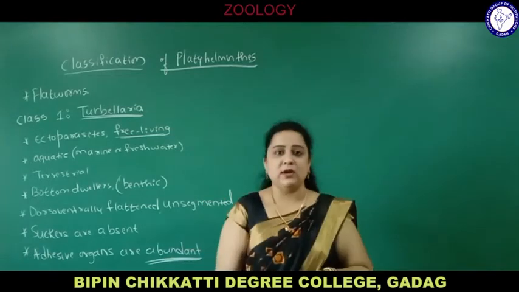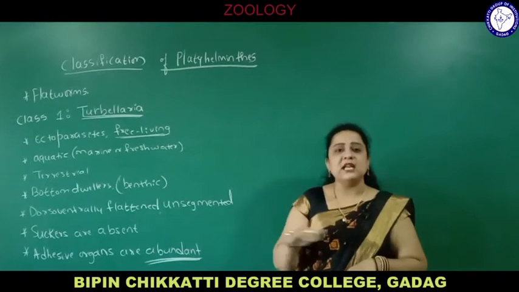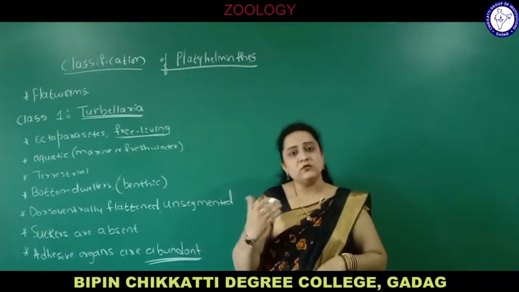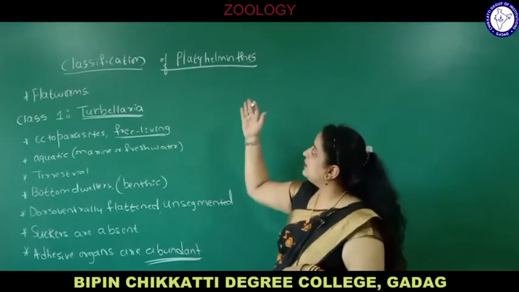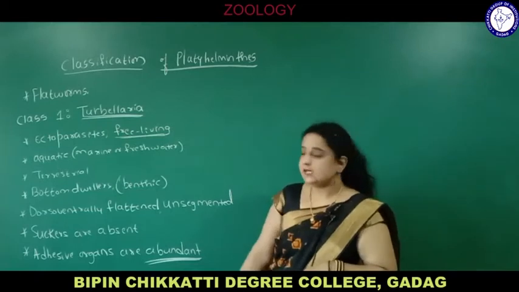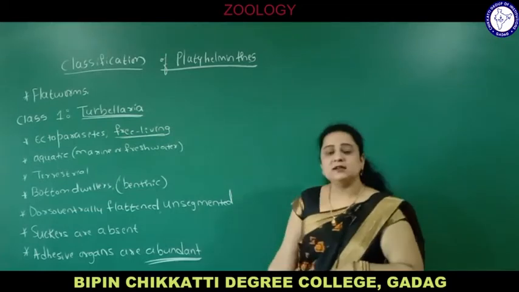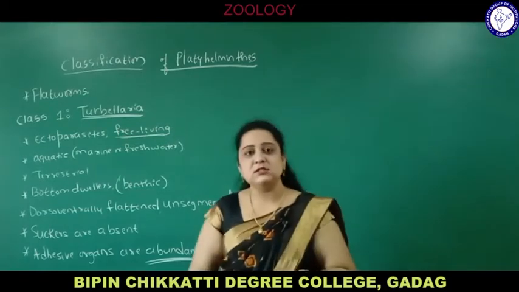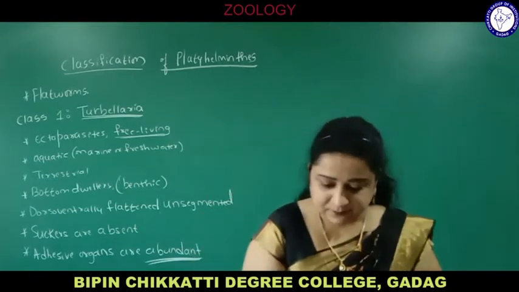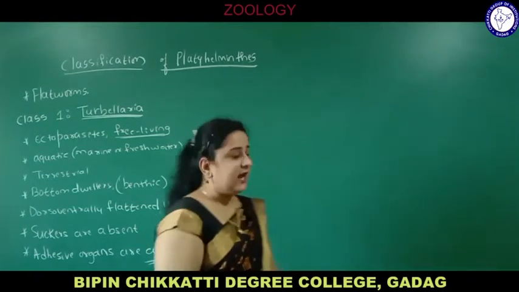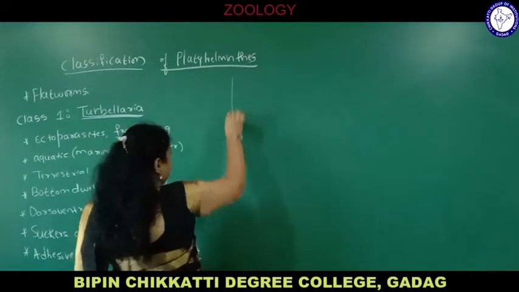Dorso-ventrally flattened body. Remember, all the animals of this phylum are dorso-ventrally flattened. That is the meaning of the term Platyhelminthes. Suckers are absent, so they have adhesive organs for attachment to the host. And reproduction is by sexual and asexual means. This is a very important point.